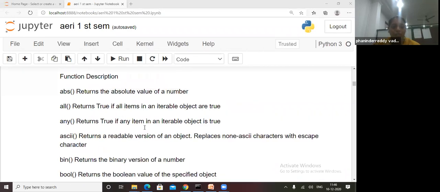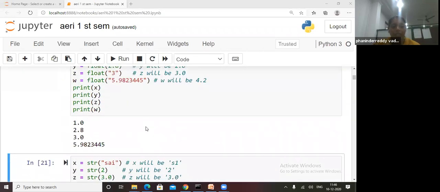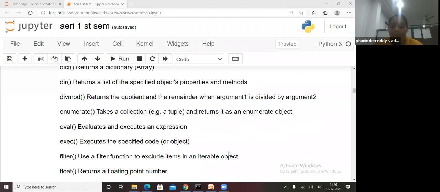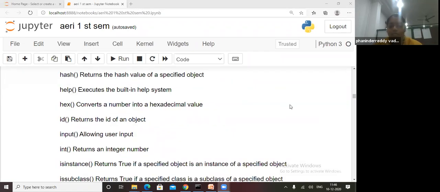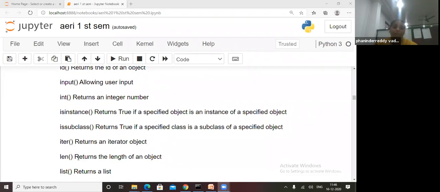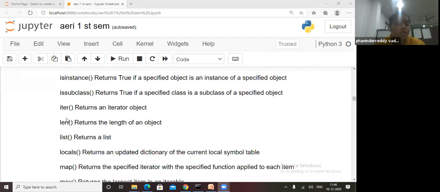See here, I told you, no, it will return the complex number. Complex number I didn't tell you, I will tell you now. Yes, ASCII value, yes, we will change one by one. We will do it. List means it returns the list. Length, length already I told you, how many length. No, we didn't tell, I'll tell you one by one.